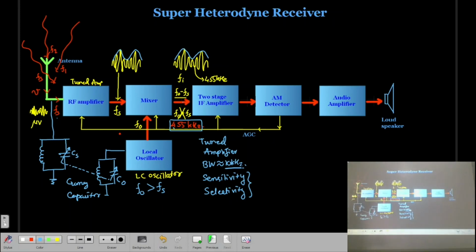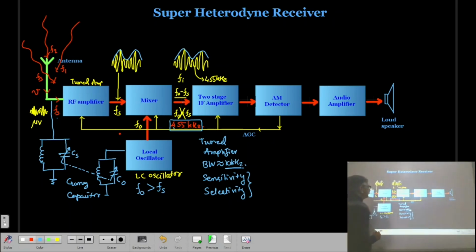So what is the advantage of the IF amplifier? The advantage is that the input frequency is constant, so the bandwidth of the amplifier remains constant, and that's why the selectivity will not vary. Selectivity will not vary with the frequency.